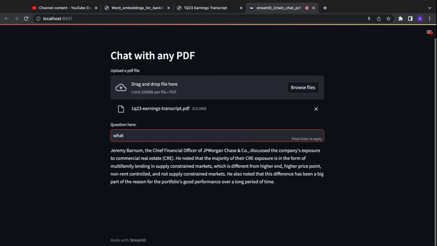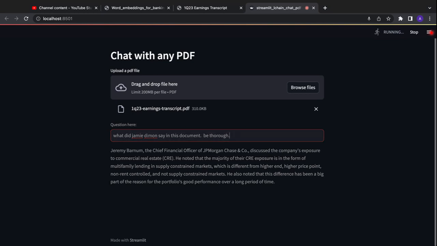One last question: what did Jamie Dimon say in this document? Be thorough, because certainly as the CEO, I'm sure he had a bunch to say. Maybe I could have phrased the prompt differently, but let's just see if it's something like this, right?